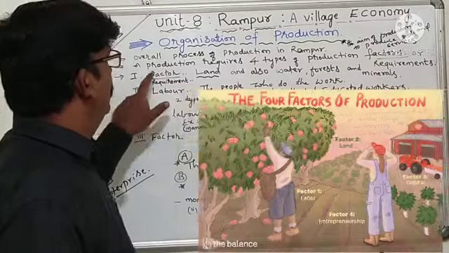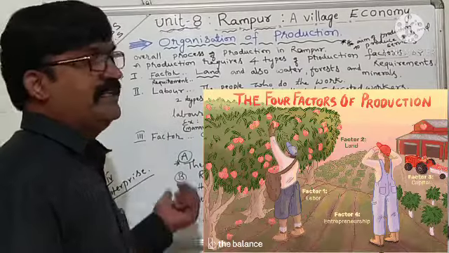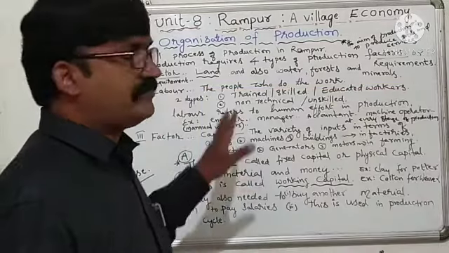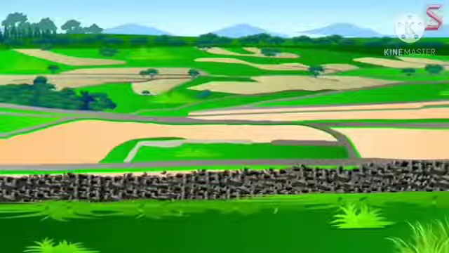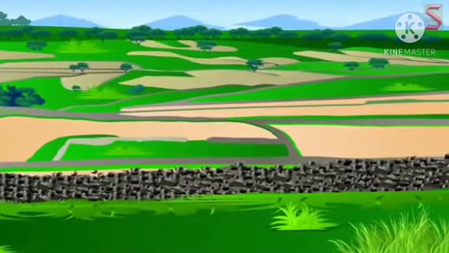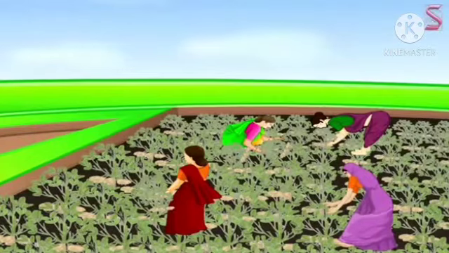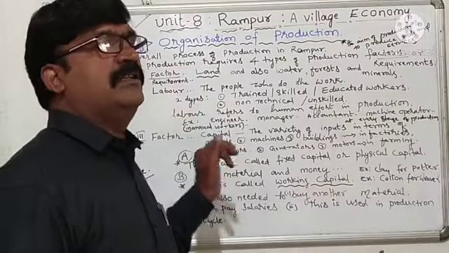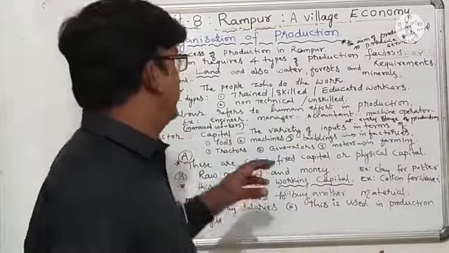First one is land, second one is labor, third one is capital, and fourth one is entrepreneurship or enterprise. Here in Rampur, land is used to produce food grains. Example, wheat, jowar, bajra, like. So land as well as water, forest and minerals are also used in the first factor. Land is basically the first factor to be used in the agricultural sector as well as in the industrial sector.